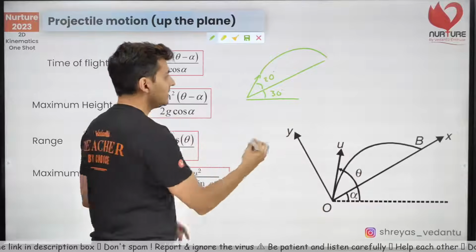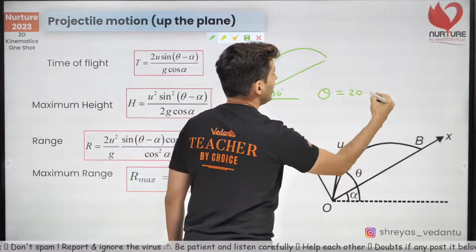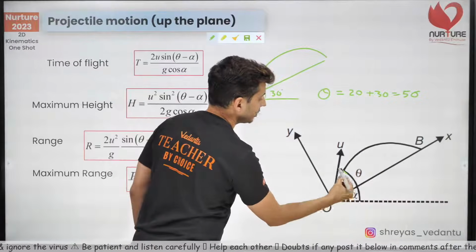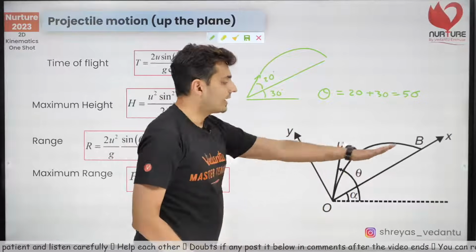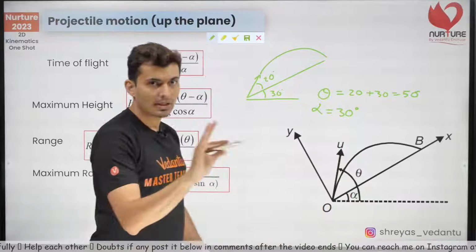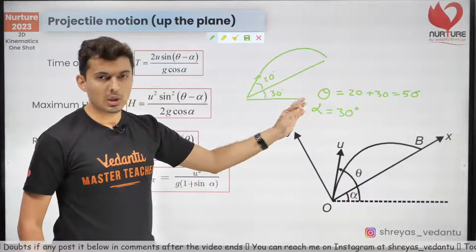Example. Understand, my theta is not 20. It is 20 plus 30, which is 50 degrees. Look at that. Theta is the total angle. Alpha is the angle which the plane makes. So here alpha is 30 degrees. That's the first thing that should be embedded in your head.